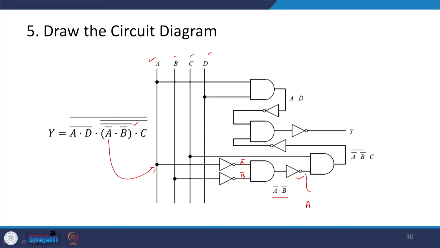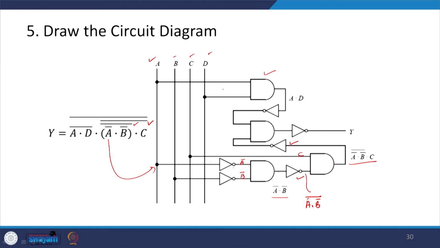Here is basically A invert dot B invert whole invert over here, and then I have C directly from here. Okay. And I take a product of that. AND gate I use for that. So, this is my output. Okay. And after this what I do is that I take another invert. Okay. Here. So, for this operation, okay, and then I feed it to the AND gate to take it with A and D. Okay. So, here I have AND gate.